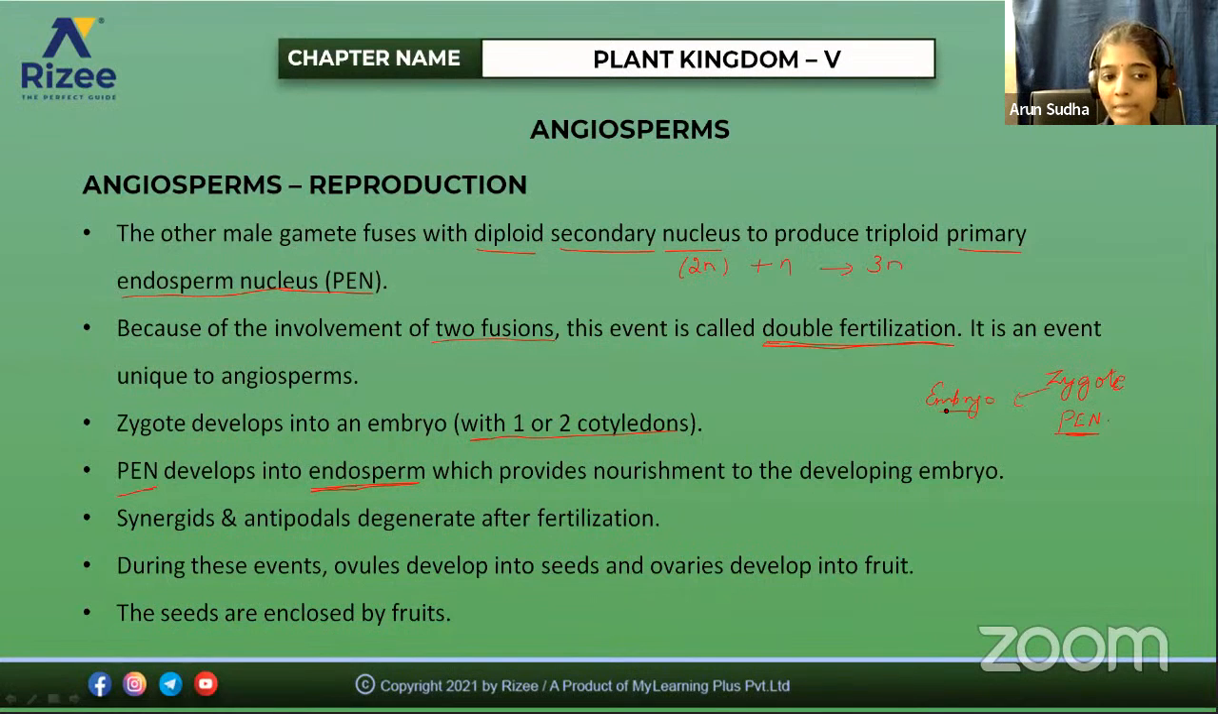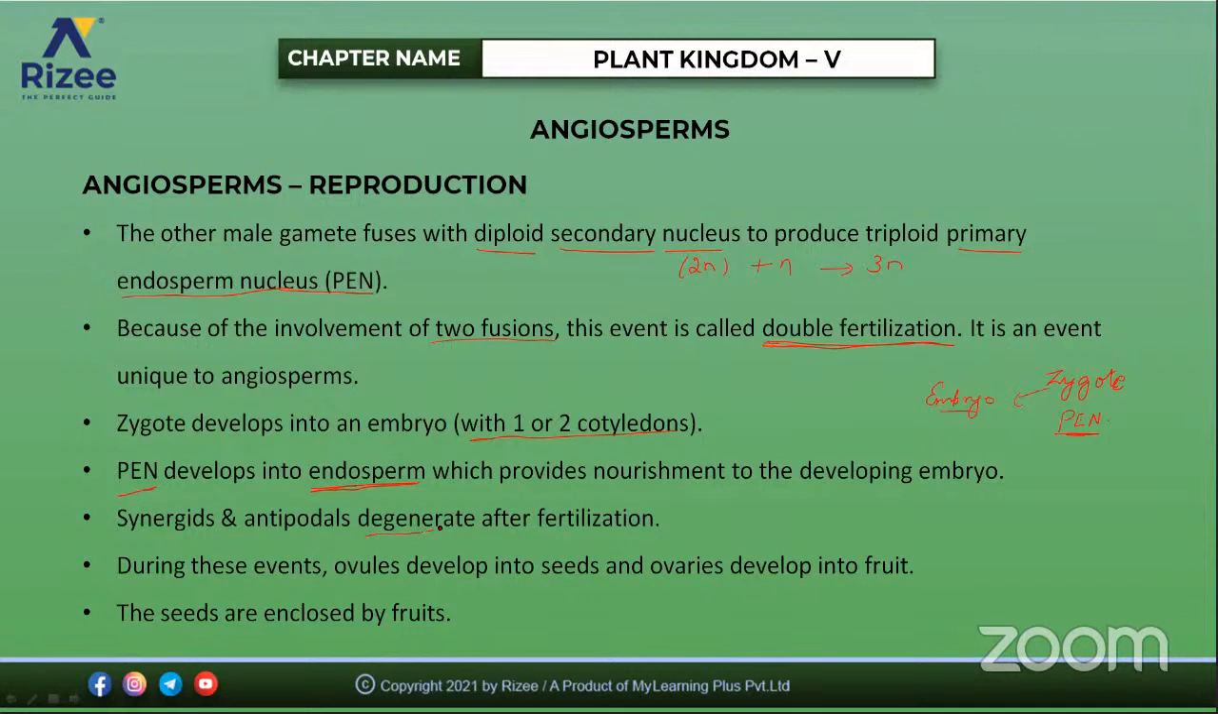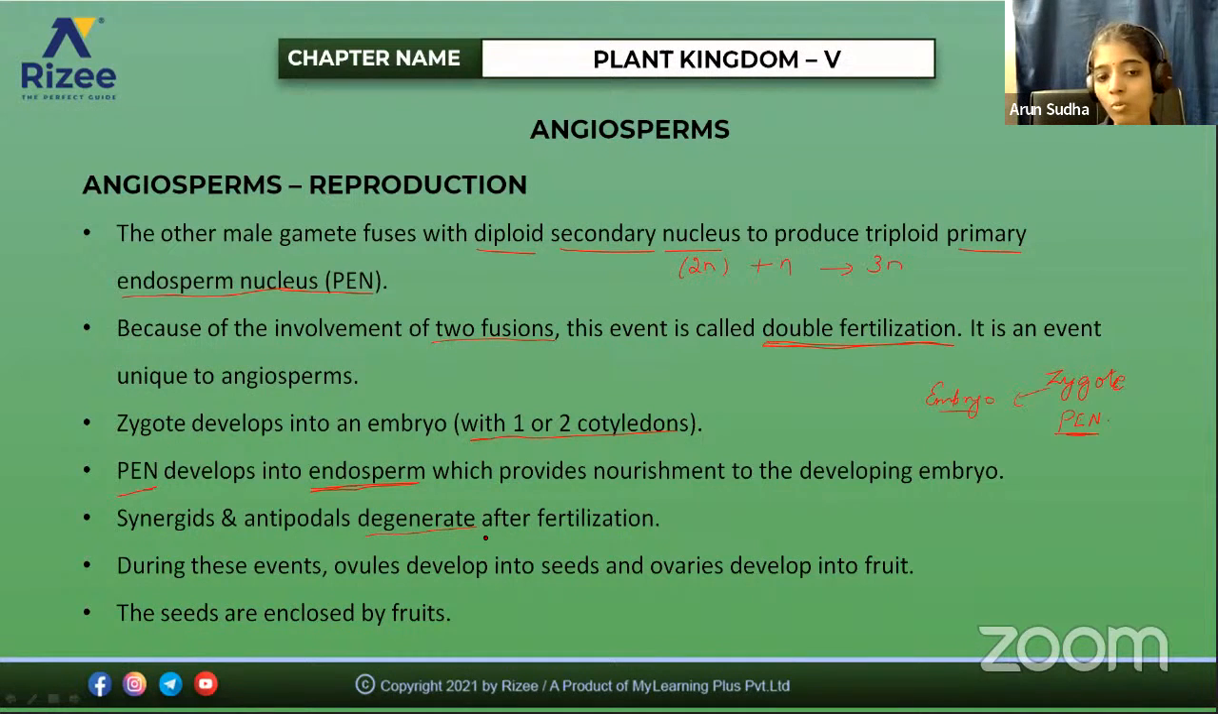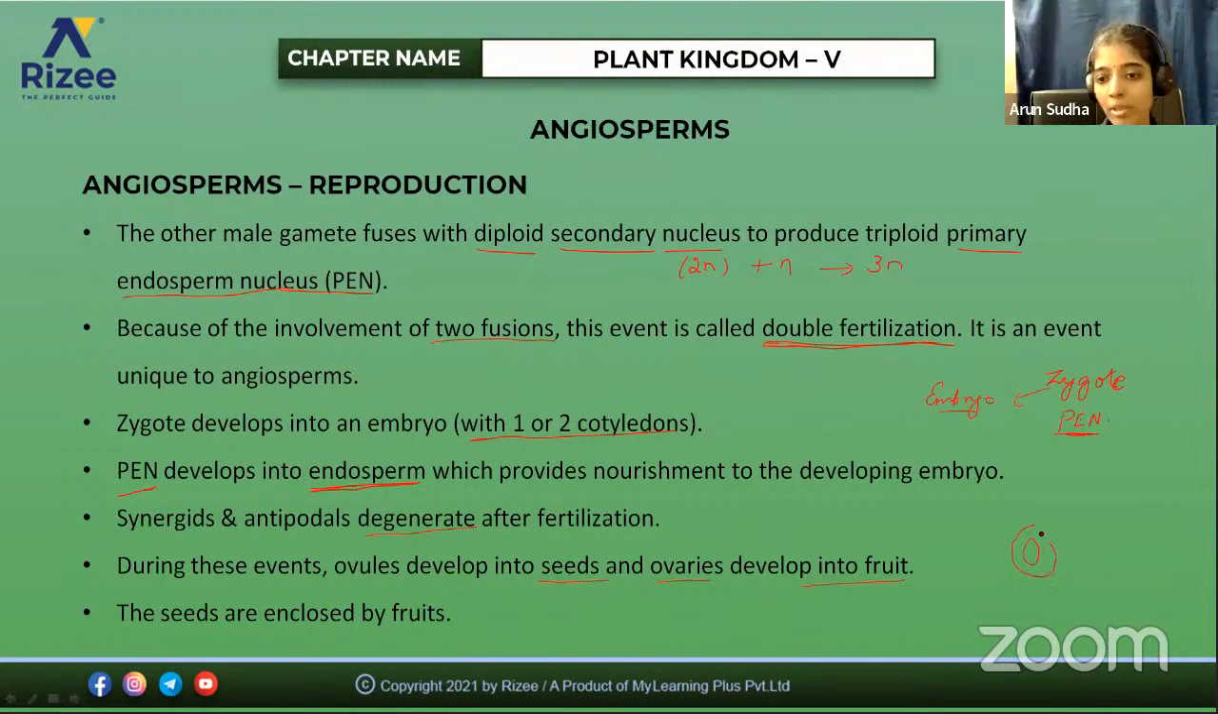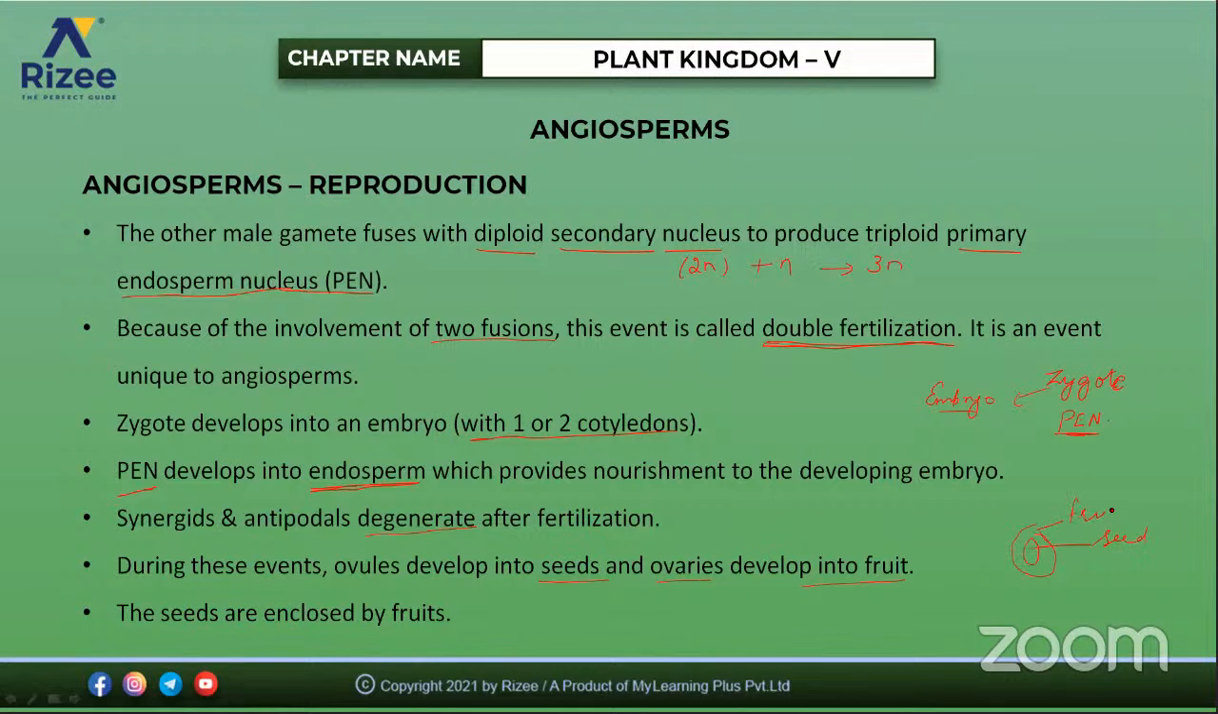And what happens to the synergids and the antipodals? They degenerate after the fertilization is over. These cells degenerate, and during these events, the ovules develop into seeds and the ovaries develop into a fruit. And the seeds are enclosed within the fruit. So the seeds develop inside, and around them is the fruit. So this is the seed and the fruit.